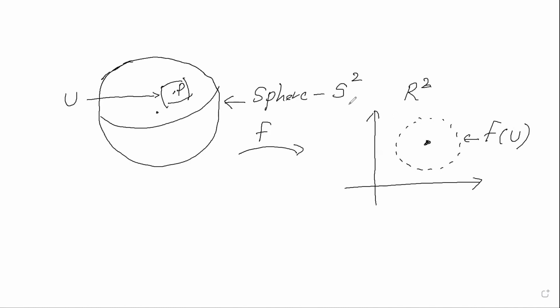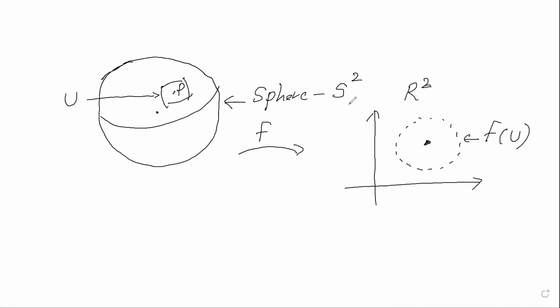An example of this will be the earth, because if you take the earth, you have the atlas. If you have an atlas in front of you, it only represents the earth's surface locally, right?